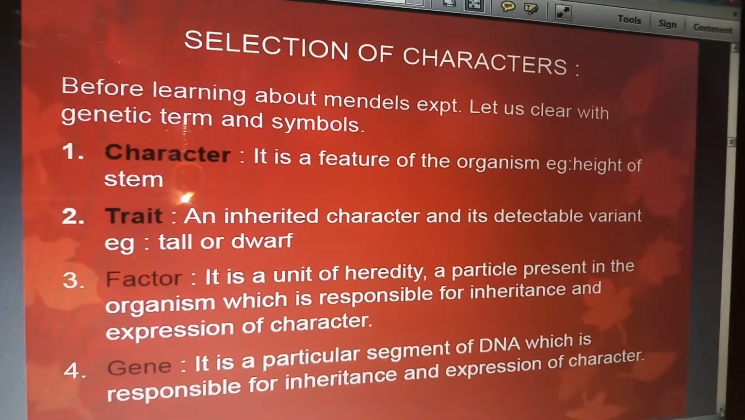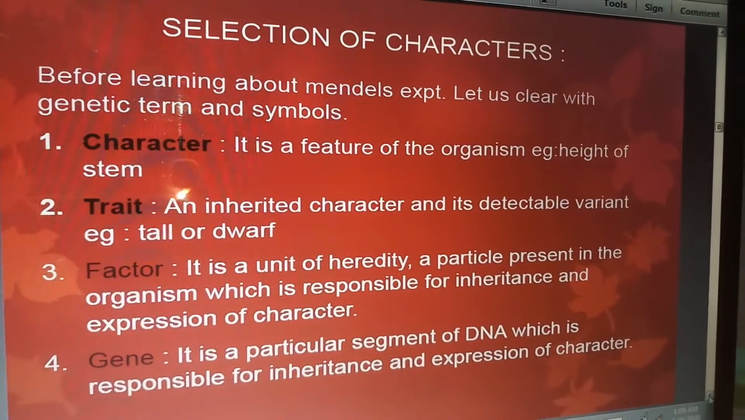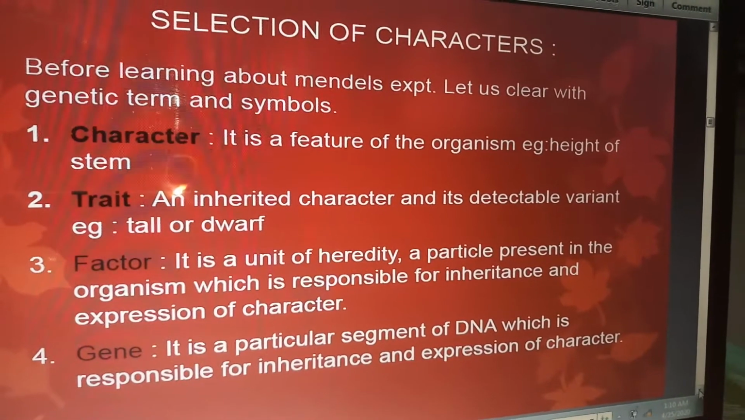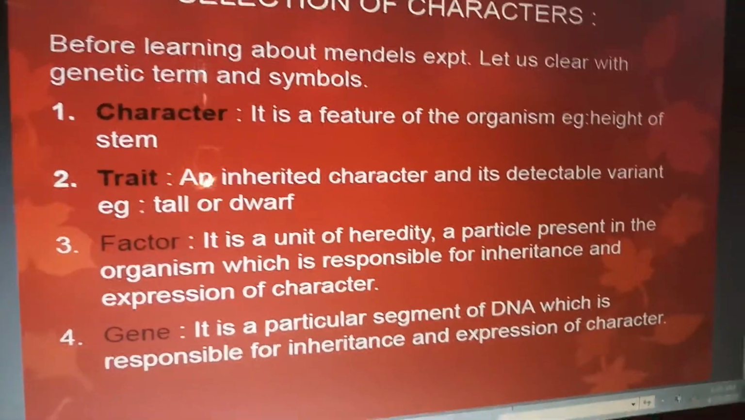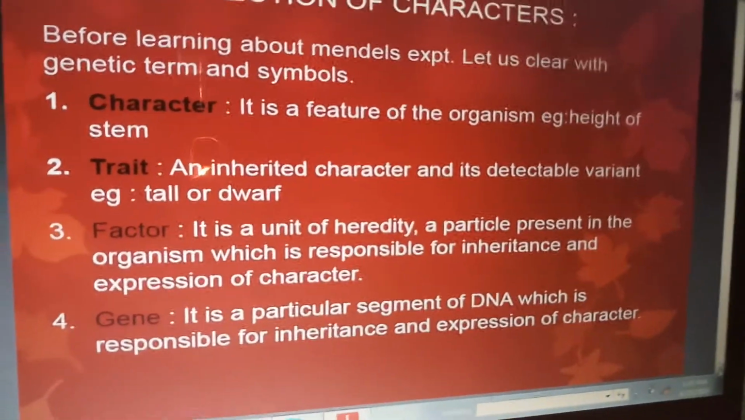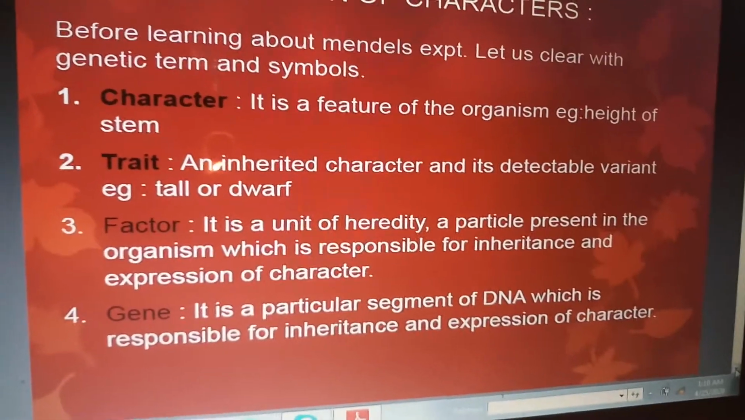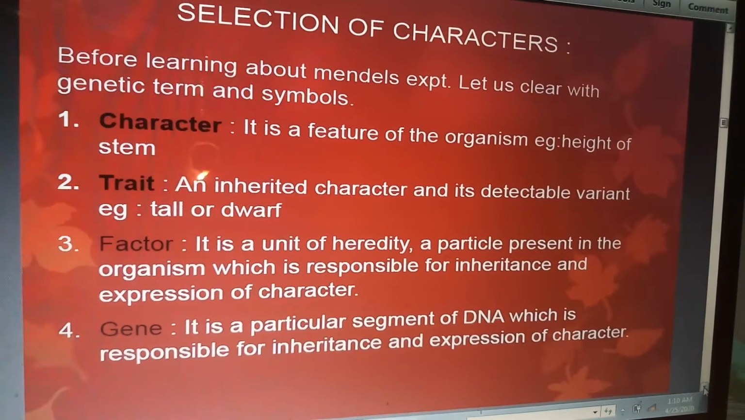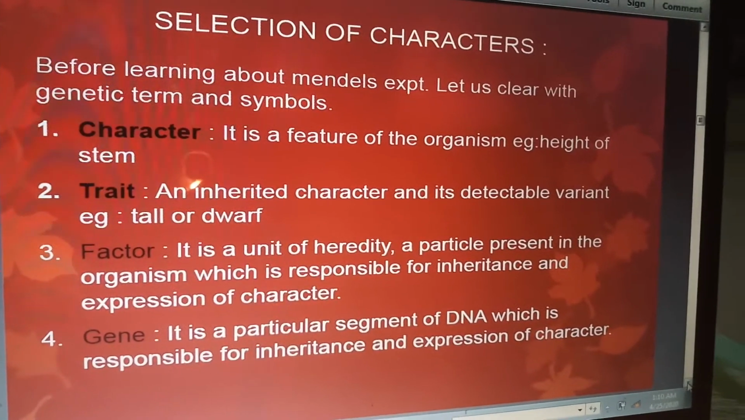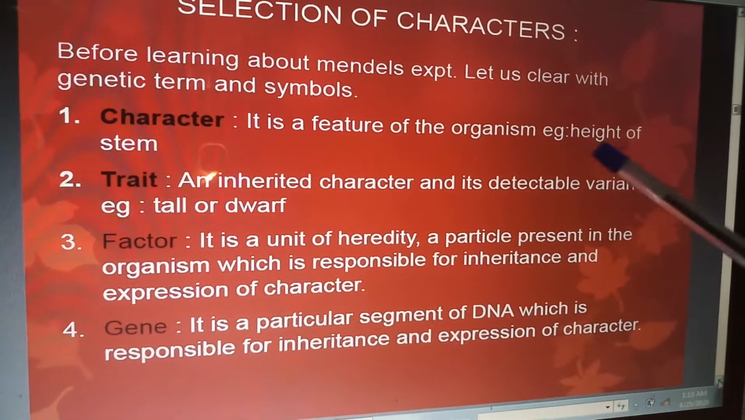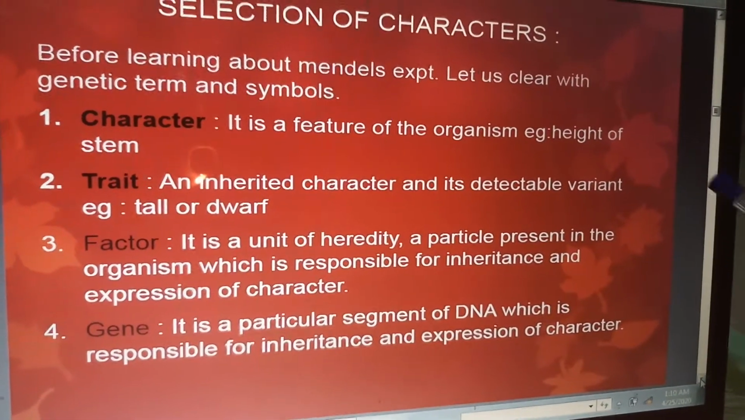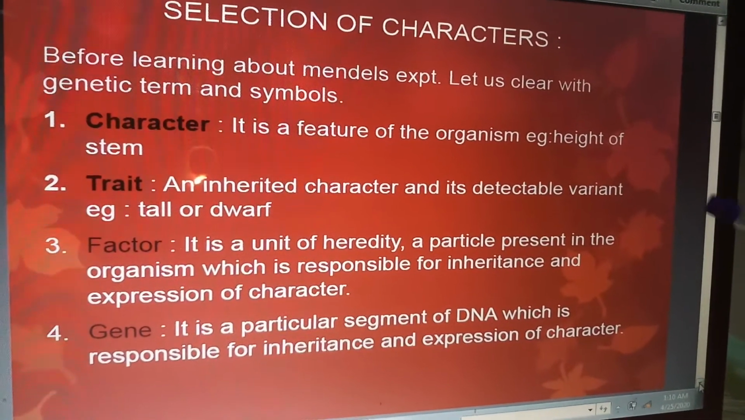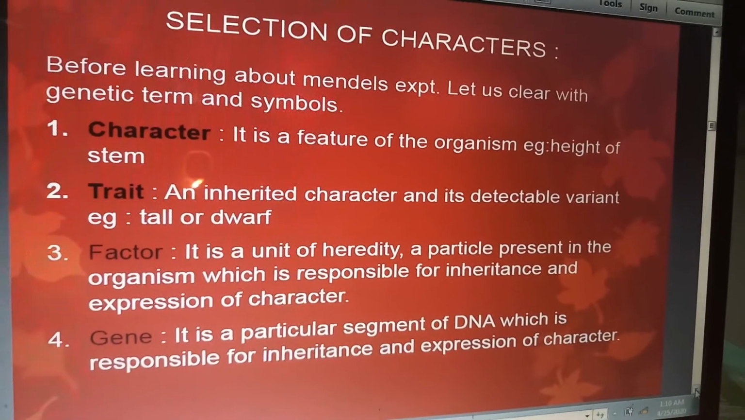Now you can see further the selection of characters. Before learning about Mendel's experiment, let us be clear with genetic terms and symbols. It will help you to understand Mendelism in a better way if you understand these terms before. Like character, what do you mean by character? Character is a feature of the organism. Example, height of stem. So here character means a feature of organism, that is height of a stem.